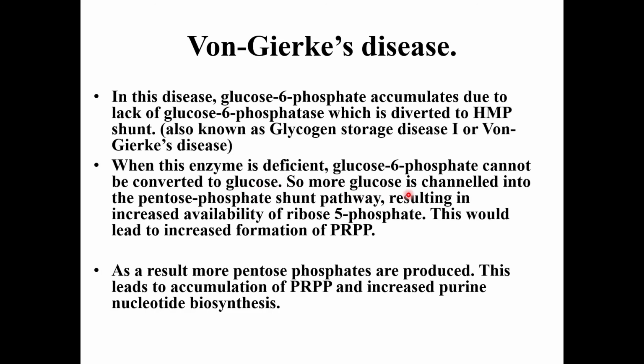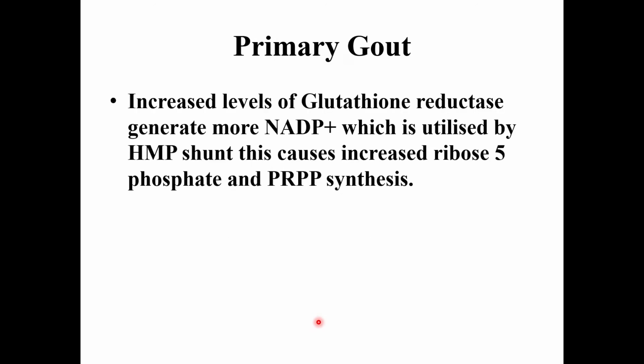So more glucose is channeled to the pentose phosphate pathway. That results in more and more ribose 5 phosphate. This will lead to increased formation of PRPP. As a result, more pentose phosphates are produced. This leads to accumulation of PRPP and increased purine nucleotide biosynthesis.